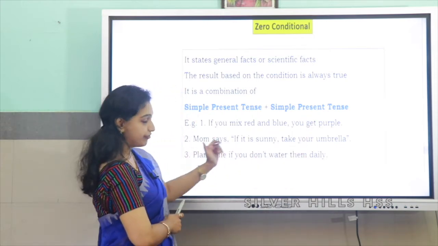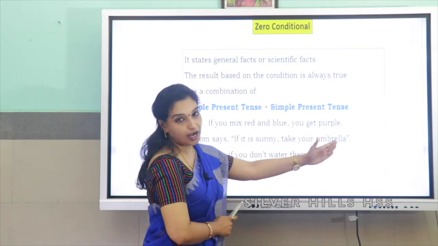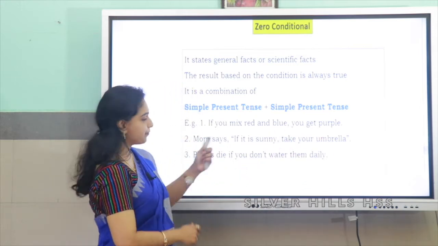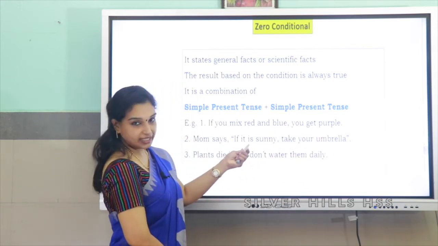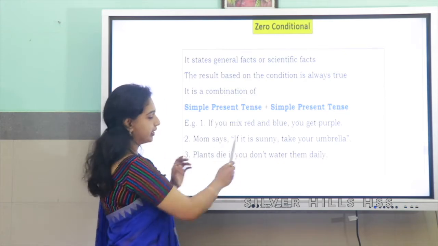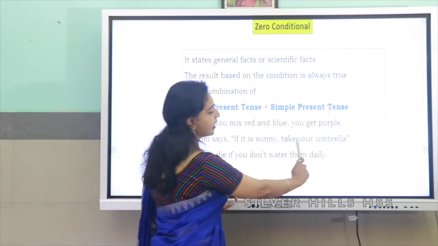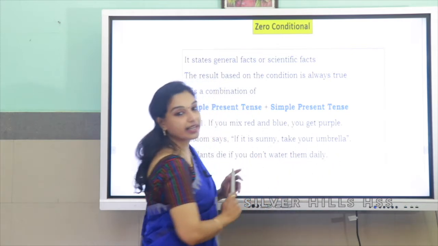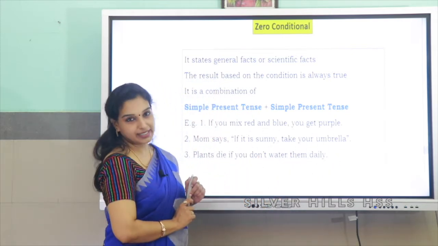Look at the second one. Mom says, if it is sunny, take your umbrella. Same case. It is sunny, the primary auxiliary is in present tense. Take your umbrella, take, again the verb is in present tense.